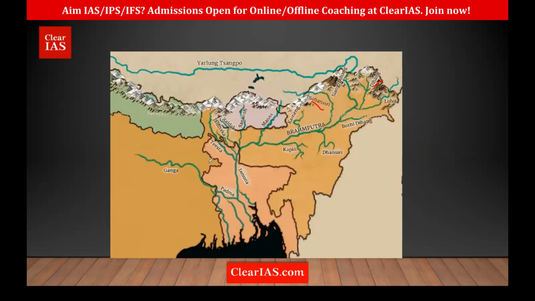Okay, then just before it enters Bangladesh, we have Sankosh joining Brahmaputra, and Tista is joining Brahmaputra in Bangladesh. So you can see here it's entering Bangladesh and then joining it here. Okay, then it's called Jamuna here. That is the Brahmaputra.